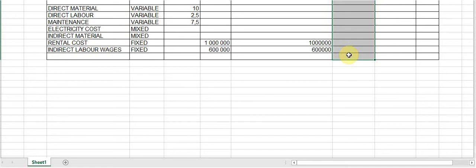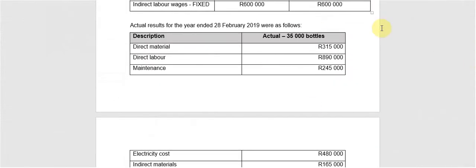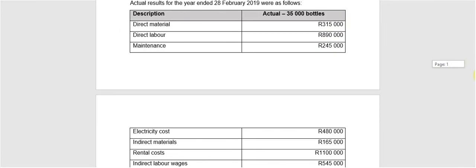You can't have a situation where you make up a value. All right, that is illegal. It's not supposed to happen if you're an accountant. You should just use the actual data as it was recorded. So here for actual value, I believe I found it in this column here for the actual results. And it was for 35,000 bottles.